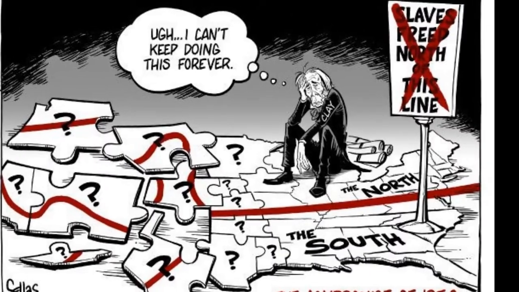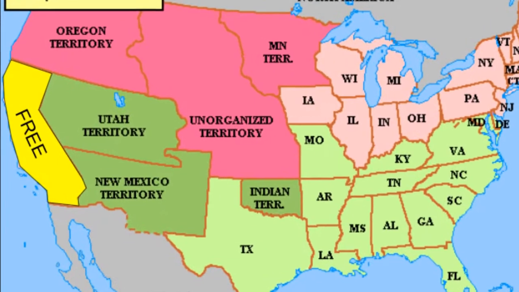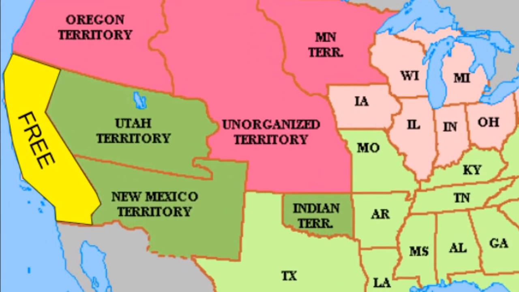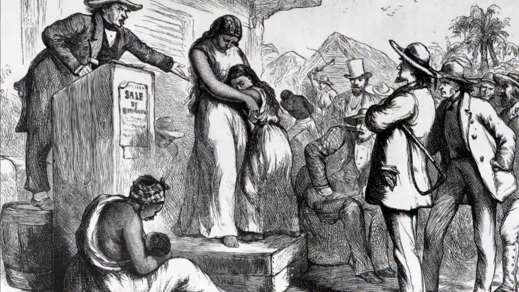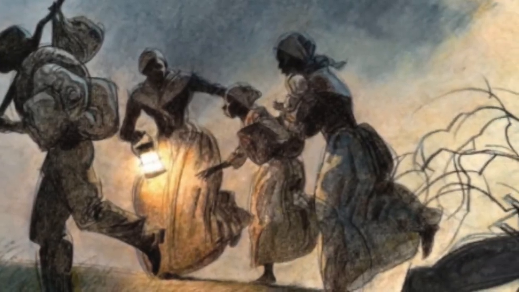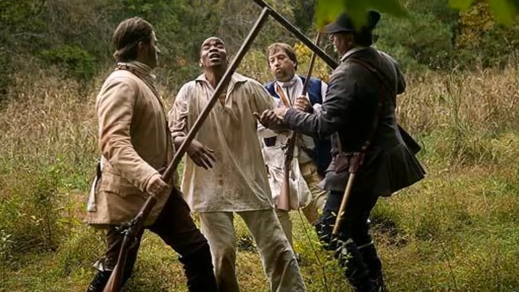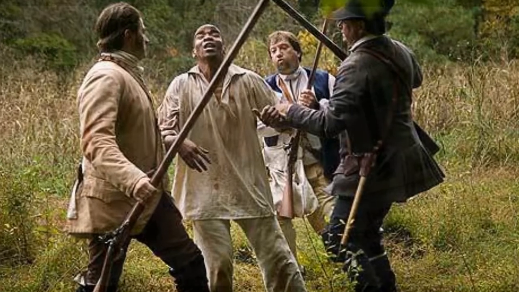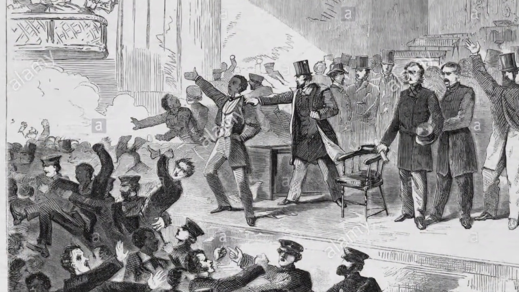The issue was settled with the Compromise of 1850, where California came into the United States as a free state. Then, any other area would be open to slavery. Washington, D.C. would ban the slave trade, but slavery would still be allowed there. The final part made a stronger fugitive slave law that required any person that found a runaway slave to return them to their master or face punishments by the government. This allowed the spread of slavery into new lands, which angered many in the northern states.